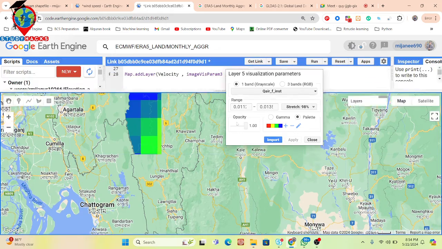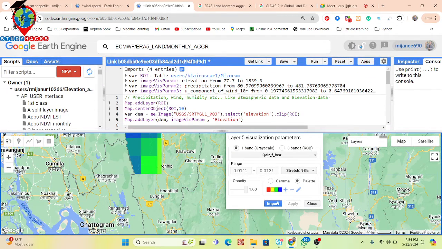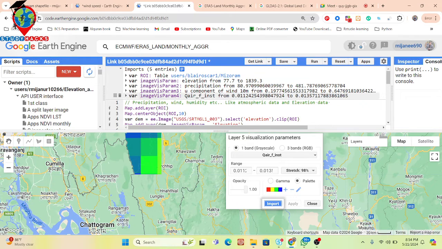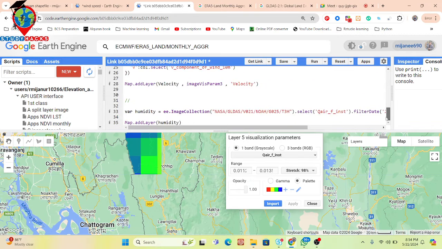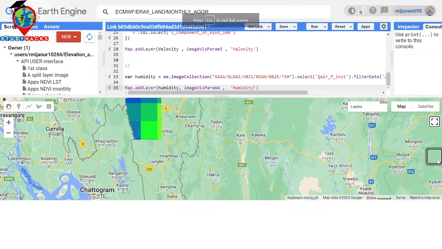And further I also try to import these things in here. Just simply import and copy this visualization parameter and paste after the object name. Just paste after the object name and put here the humidity. So now it loaded one by one all of the data.